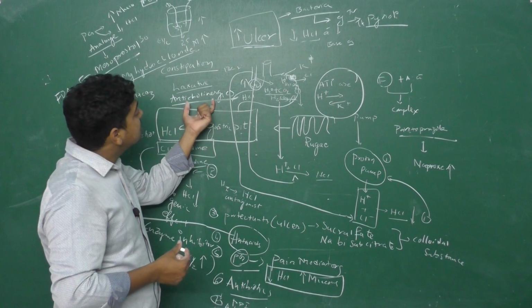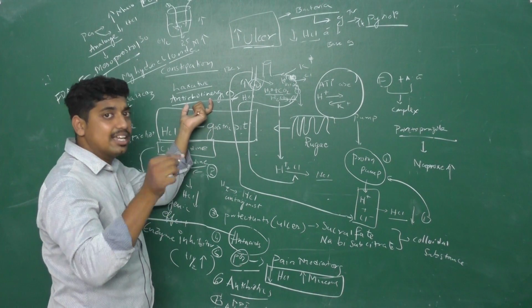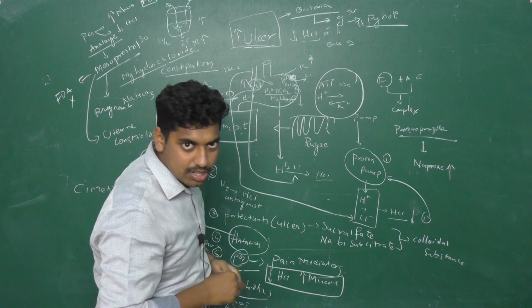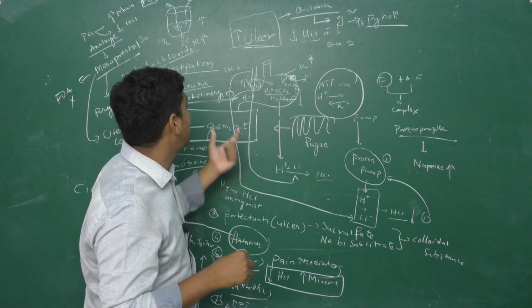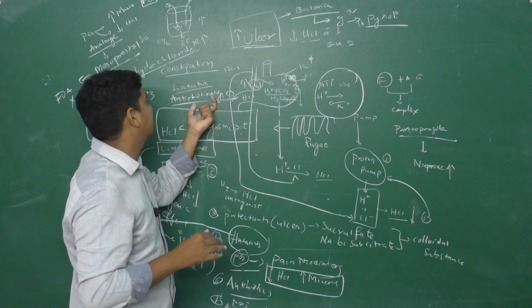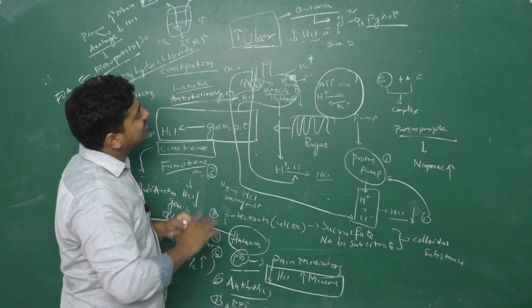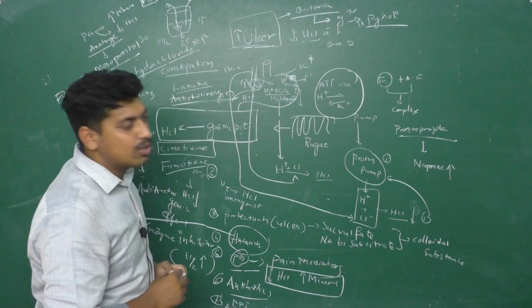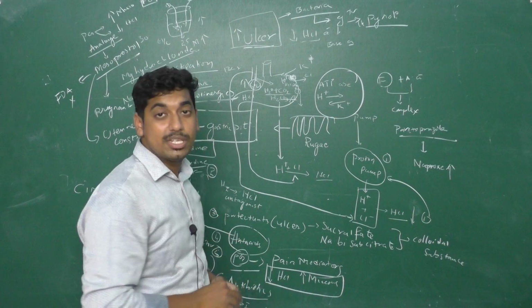Anticholinergics are the agents which can reduce acid secretion. We use anticholinergics like atropine and belladonna. There are a huge number of anticholinergics under subclasses. So anticholinergics can also be used in this concept. So this is all about ulcer only. We will conclude this topic here, because it is so heavy.